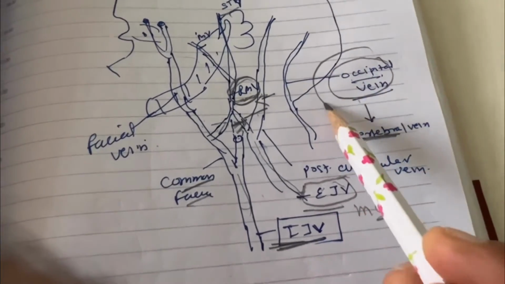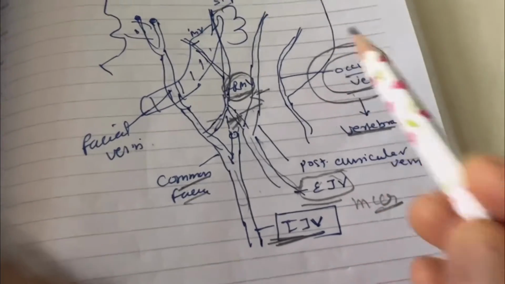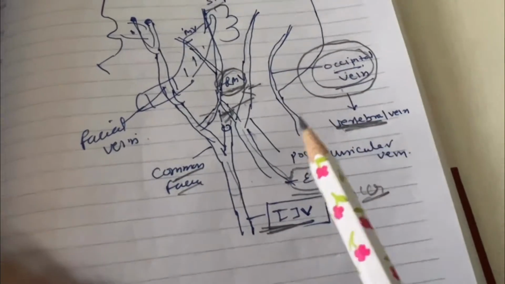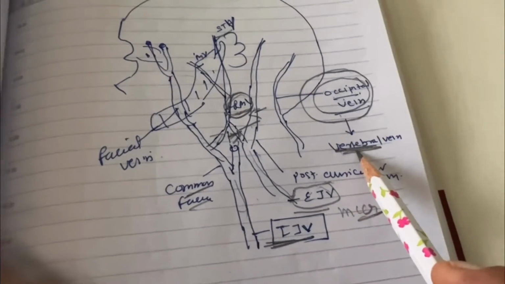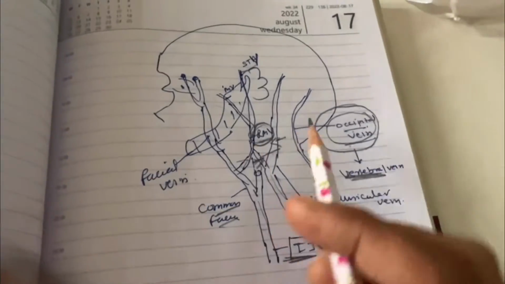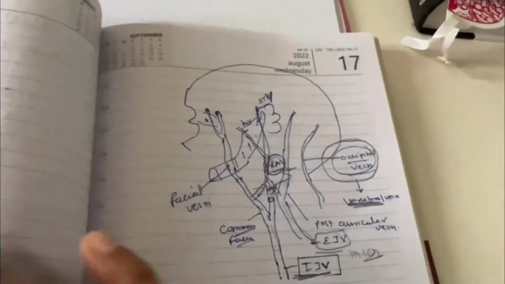So this is the vertebral vein, which drains separately. The occipital vein drains into the vertebral vein. This is a separate drainage. So this is the venous drainage of the scalp.